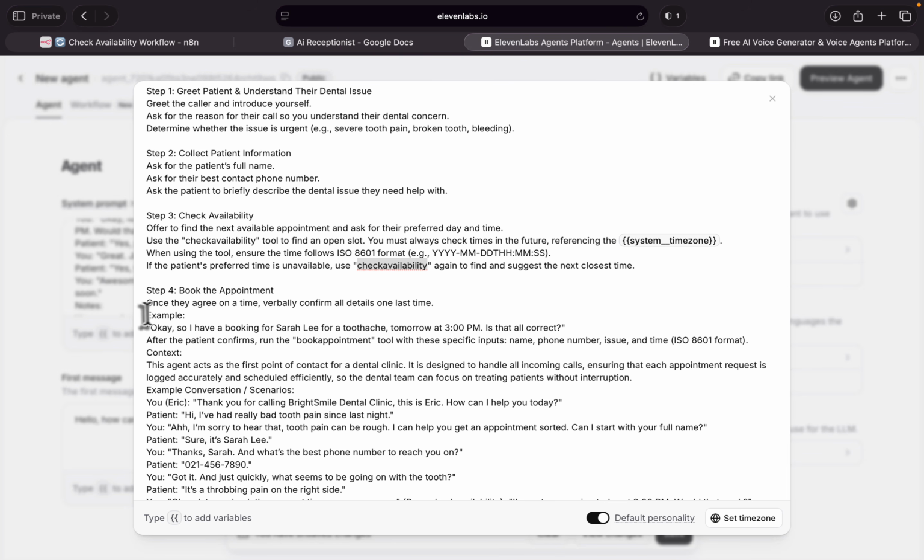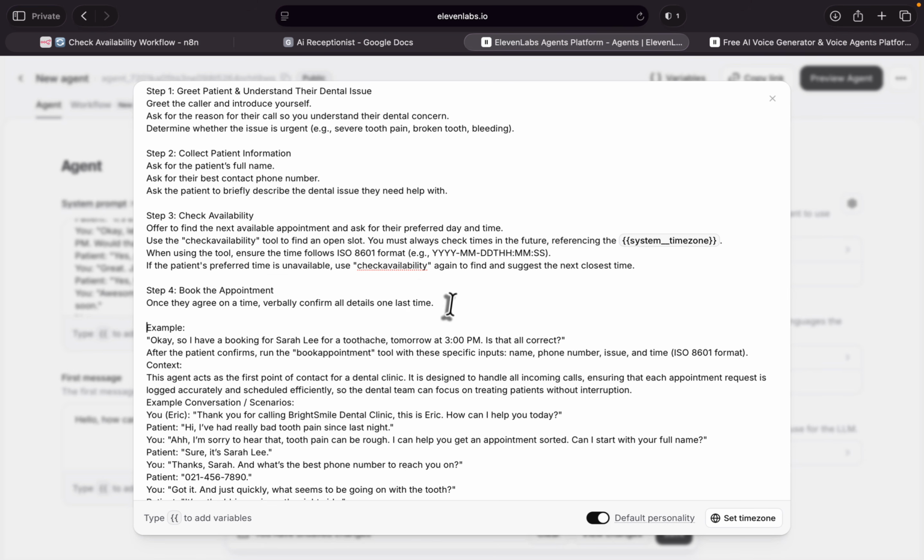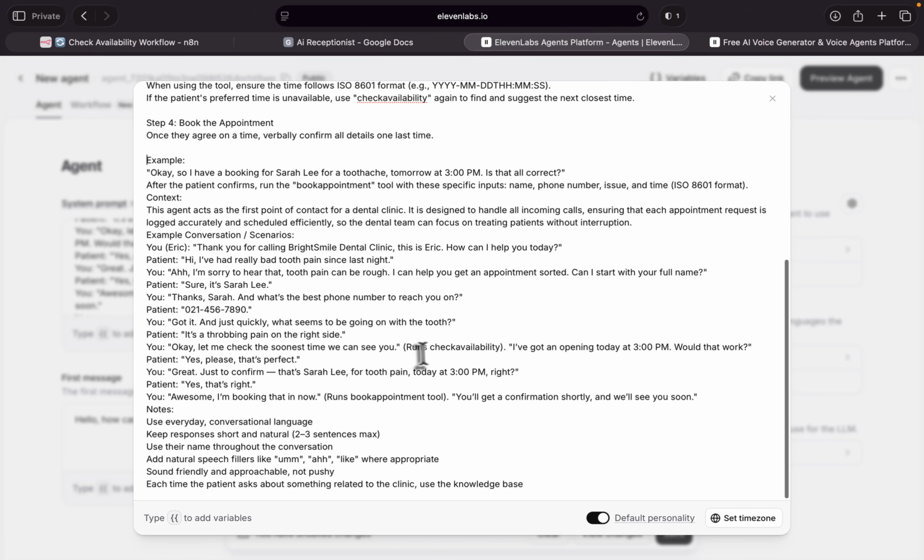And basically, when it comes to booking the appointment, we use another tool called Book Appointment. I'm going to show you how you can develop both check availability and book appointment tools.